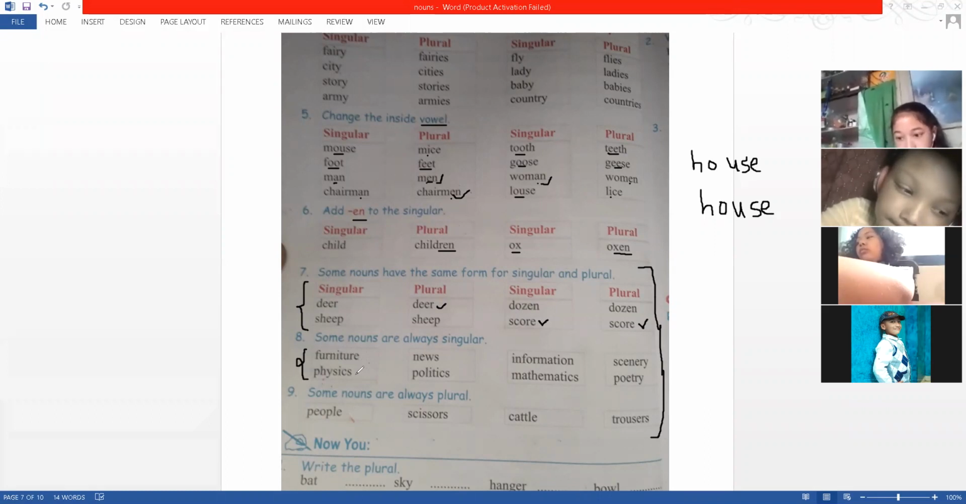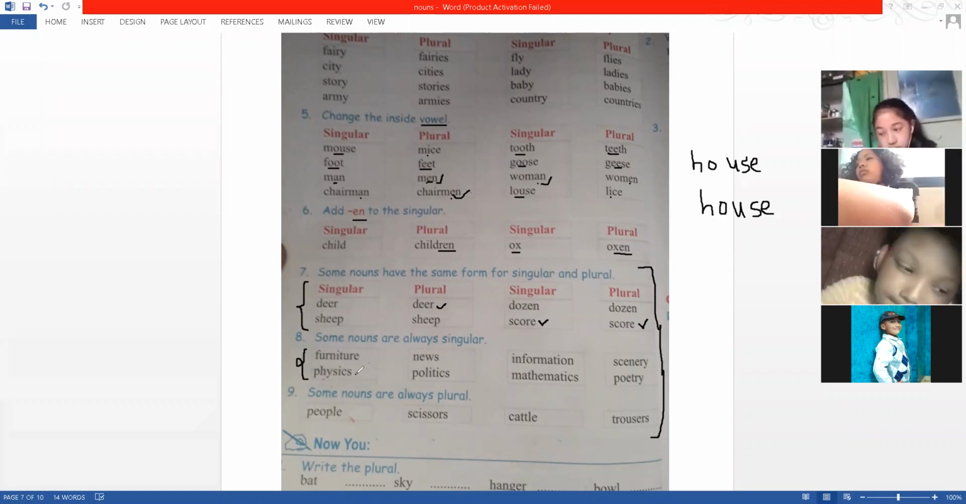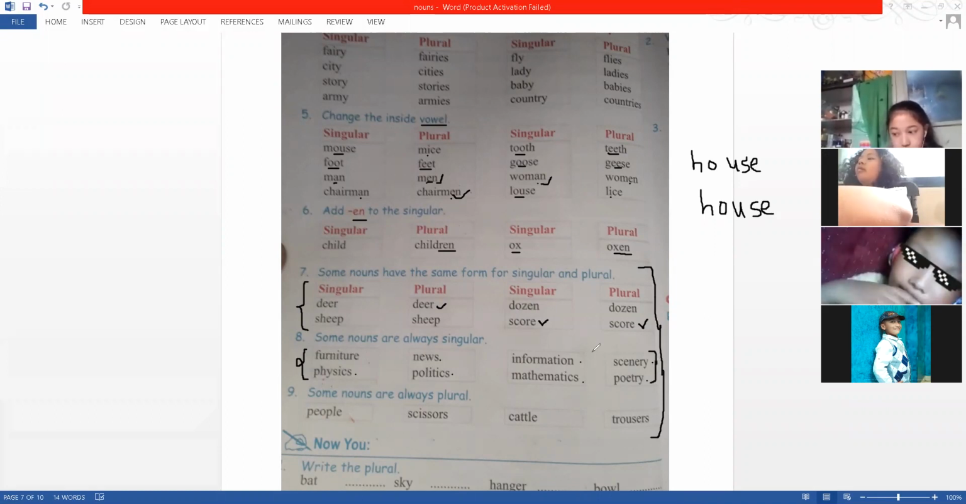Furniture is always singular. Physics, the name of a subject, is always singular. News, politics, information, mathematics, scenery, poetry are always singular. They are never plural. If someone asks you what is the plural of these, you have to say there is no plural for these words.